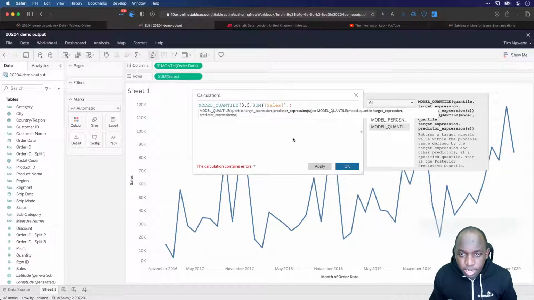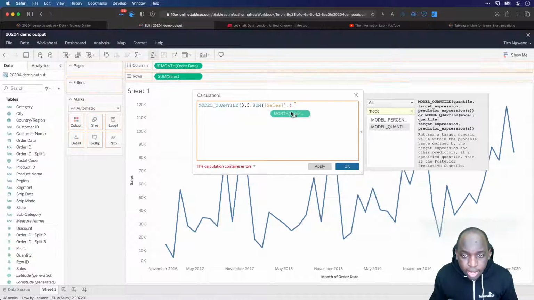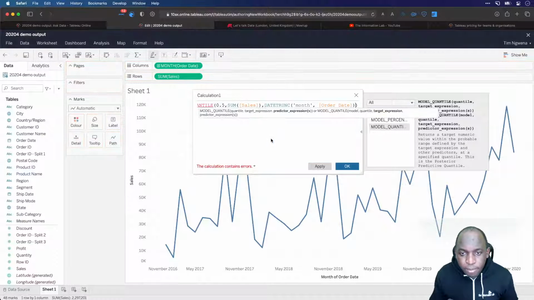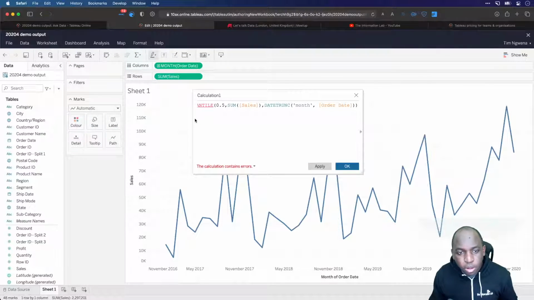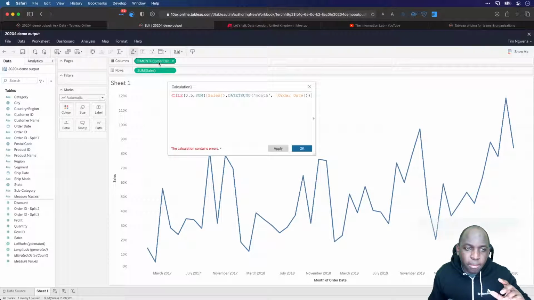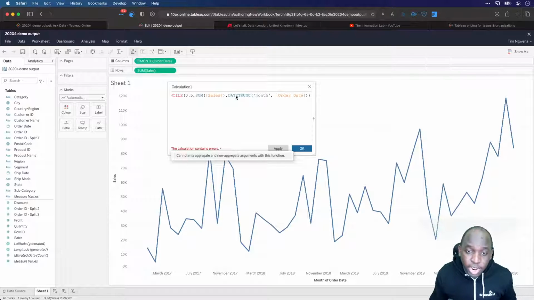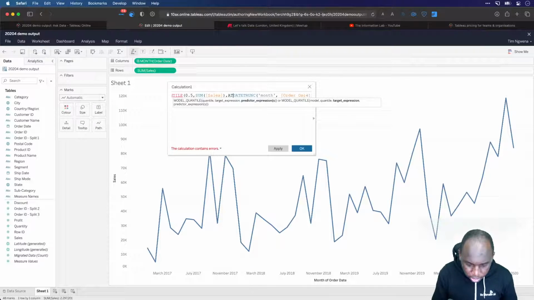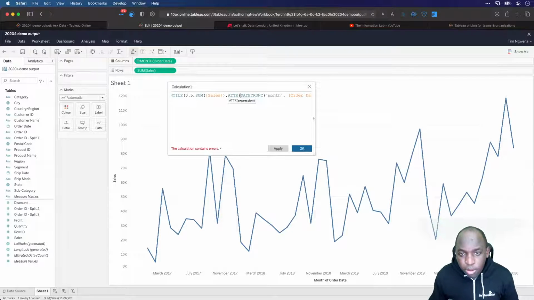I'm going to delete order date there, and hold command and drag month order date here, because in my calculation window, what I actually have is not order date. What I actually have, I'm trying to expand this, but I can't, is month of order date. So I actually need a date truncation function to get this to work at the same level of detail as my view. And then to get rid of this error with aggregate and non-aggregate functions, I'm just going to make this into an attribute. So attr, go over to the end, and hit apply.